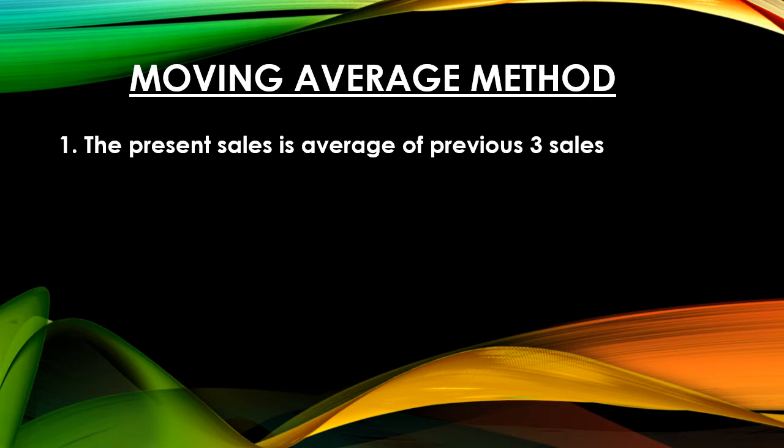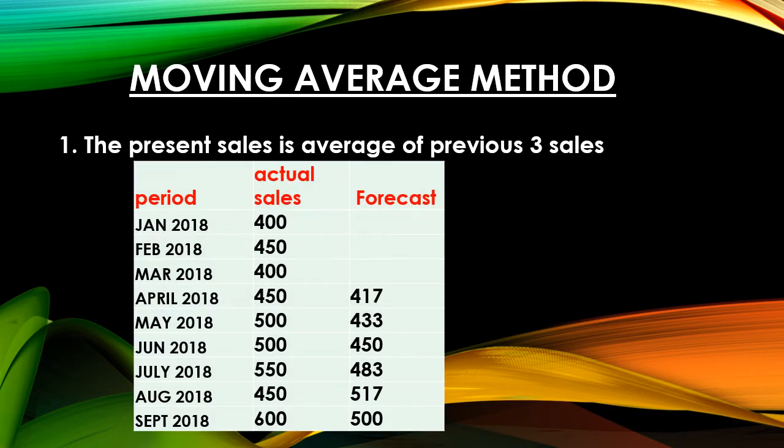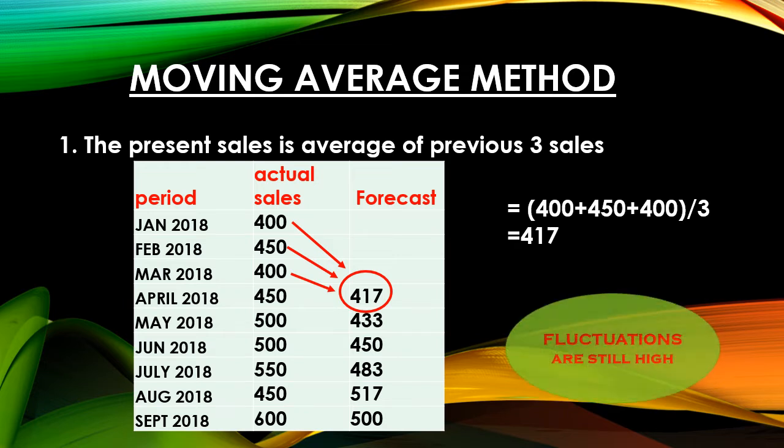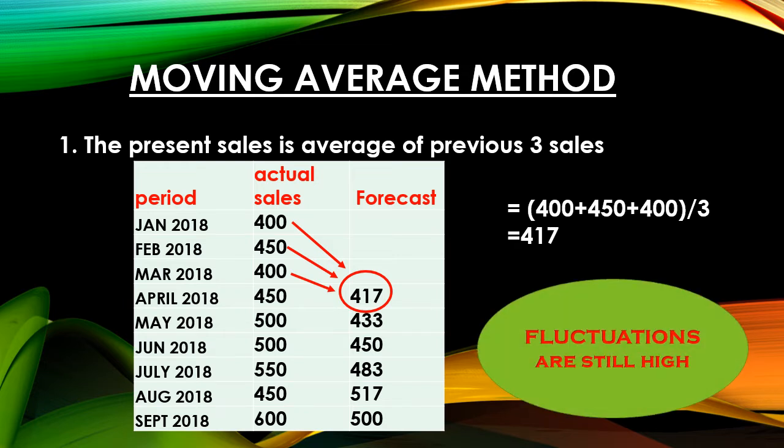Let's take an example. Here every month's sale is given from January to September. So we get the April month forecast as 417, which is equal to the average of January, February and March sales, which is equal to 400 plus 450 plus 400 divided by 3. Similarly, we can find the other months' forecasts by taking the average of the previous 3 months' sales. But again, this method has lots of fluctuations due to seasonal or other variations.